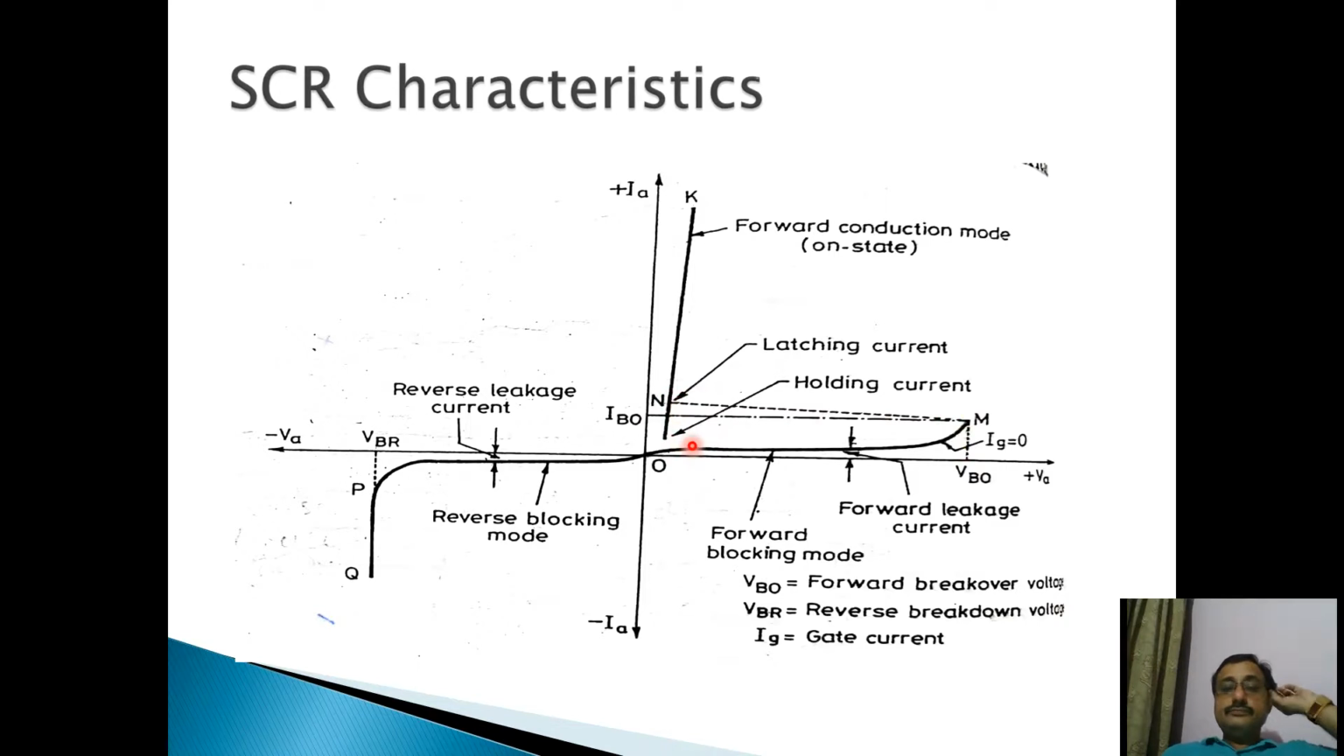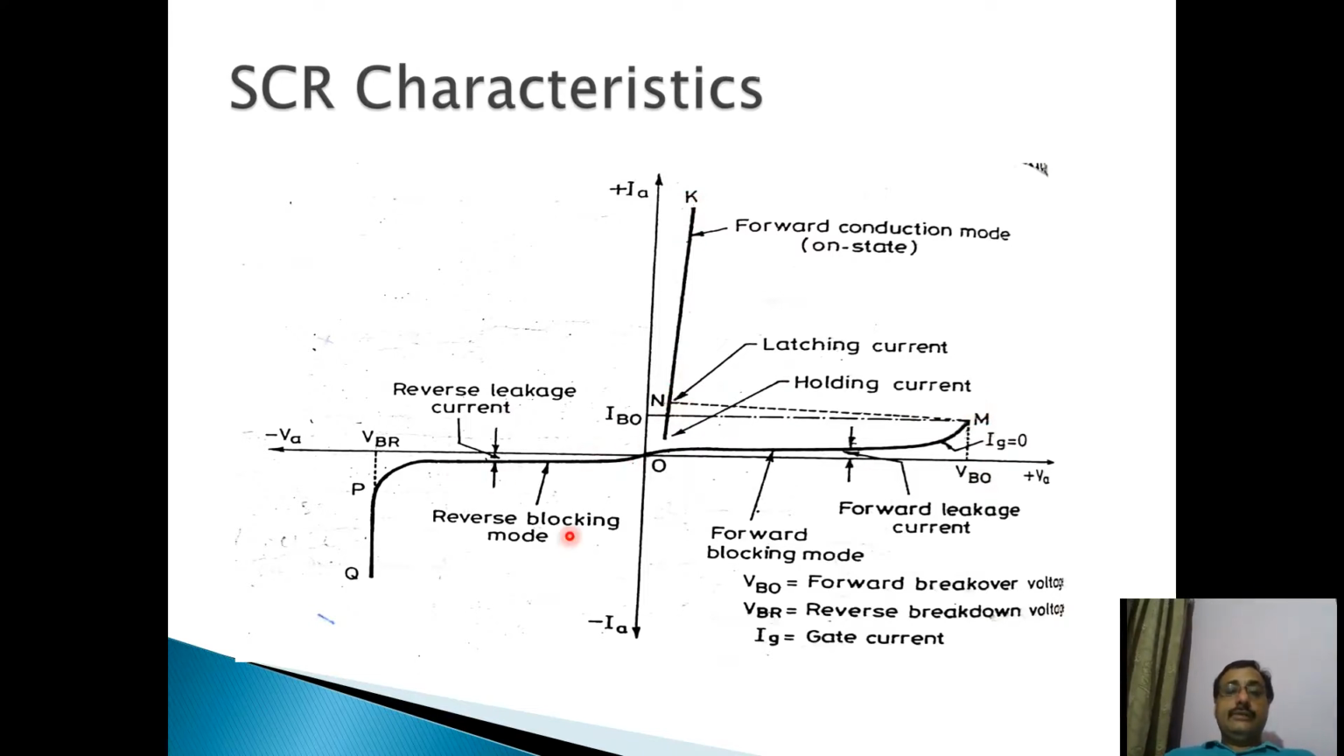So at forward breakover voltage, your voltage across the SCR drops sharply and your current in the SCR increases very steeply. You can see the current is rising steeply because junction J2 has broken down. A large amount of current starts flowing in the SCR. So current has risen sharply, but voltage has reduced to a very low value.